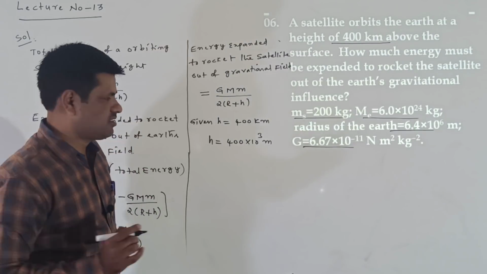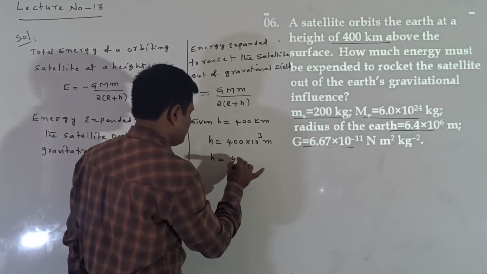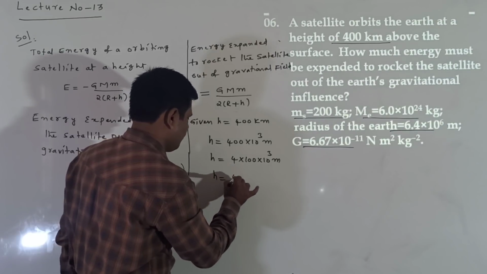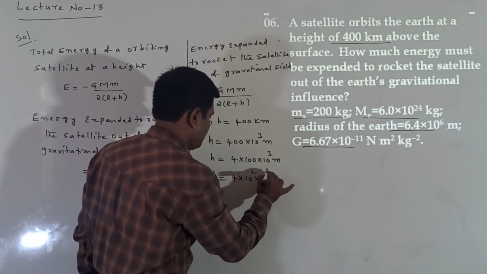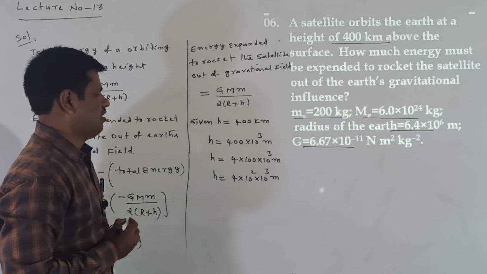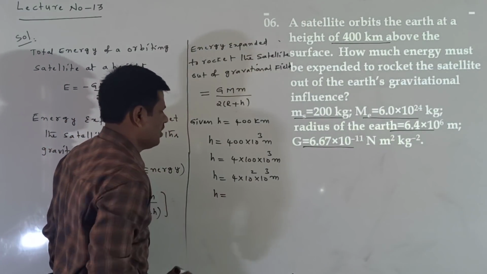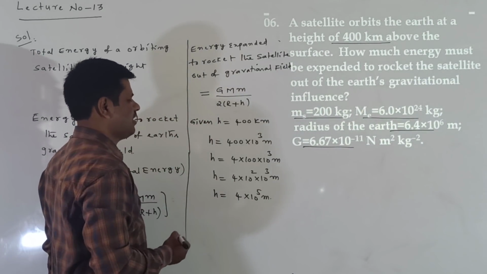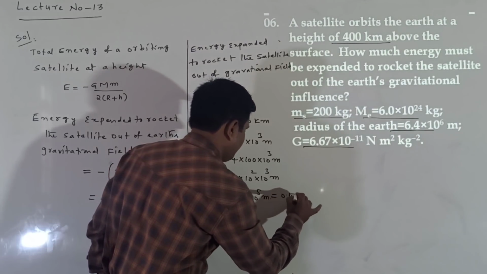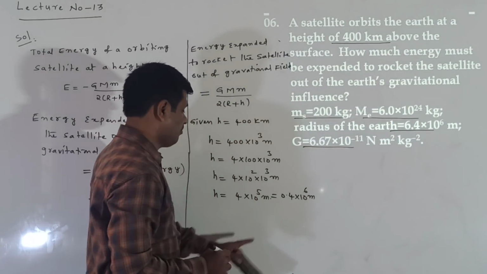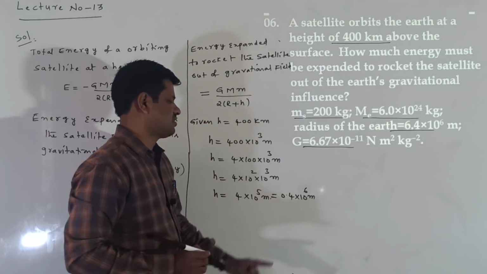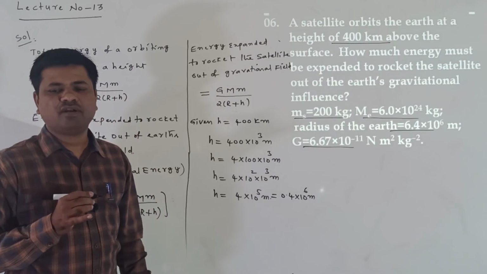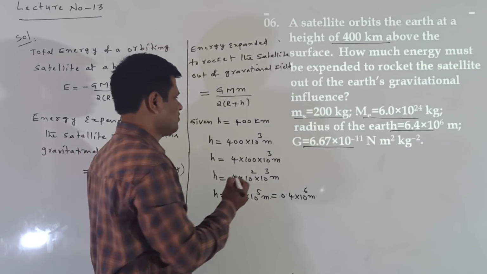Now h is 4 into 100 into 10 power 3 meters, so h is 4 into 10 square into 10 power 3 meters, or h equals 4 into 10 power 5 meters. Or another way, this is 0.4 into 10 power 6 meters. That is the h value given.